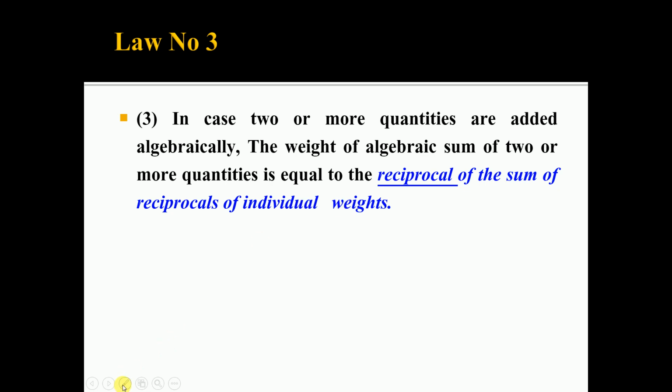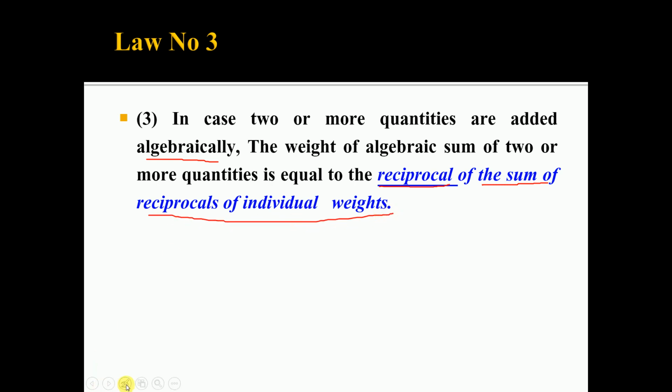Be careful here, read the statement carefully. When you add the 2 quantities algebraically considering the sign, the weight of the result is equal to the reciprocal of the sum of the reciprocals of individual weights.